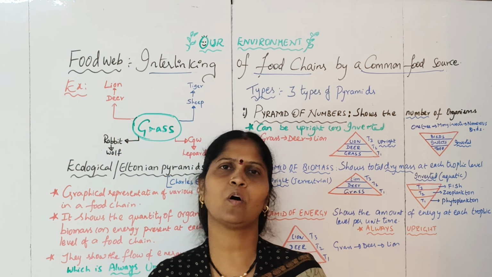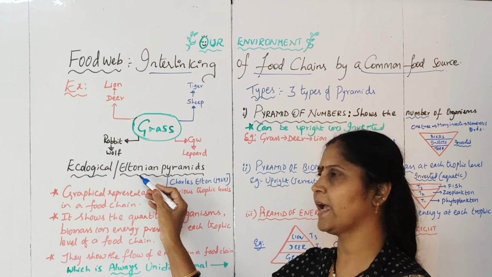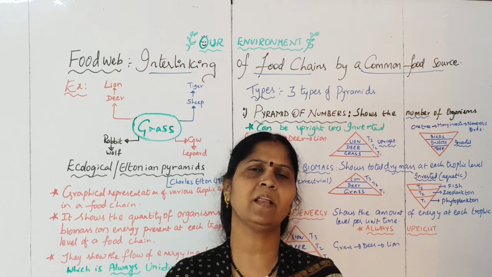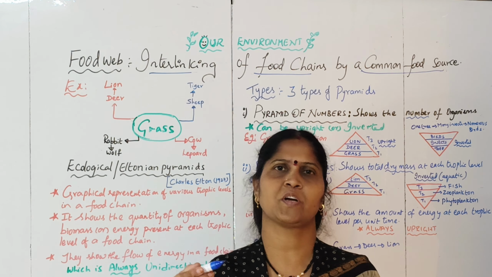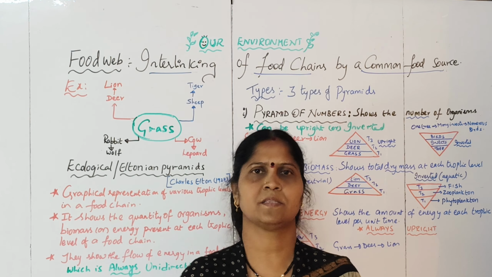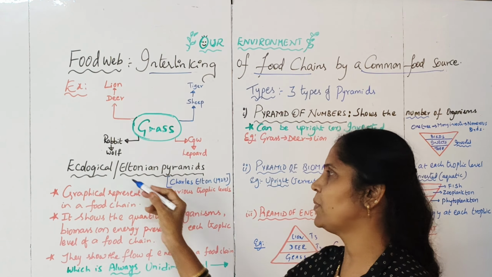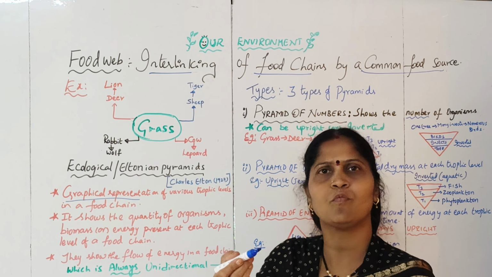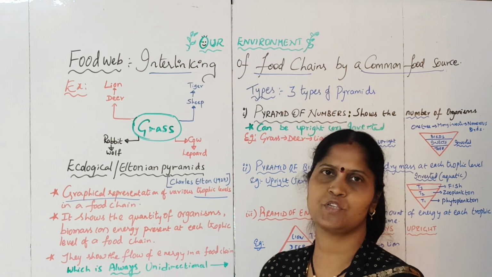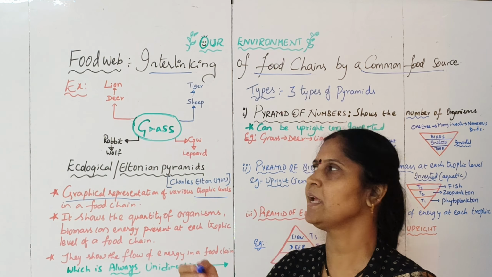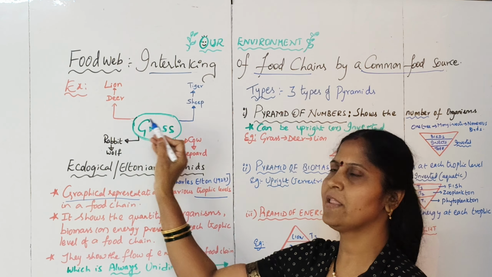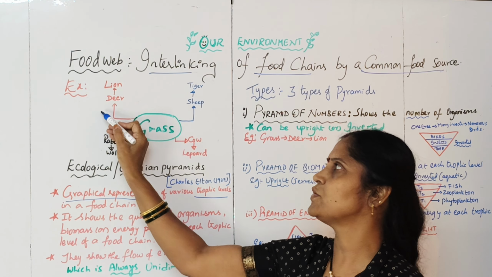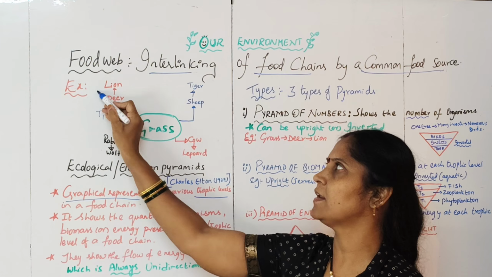Next, moving on to the next very important concept, the ecological or Eltonian pyramids. Charles Elton, in the year 1927, proposed pyramid-like structures to represent the different trophic levels in the food chain. So what are these ecological pyramids? These are the graphical representation of various trophic levels in the food chain. When you write any food chain, each energy level in the food chain is called a trophic level. So from grass to deer, it is one trophic level. Deer to lion, it is another trophic level.